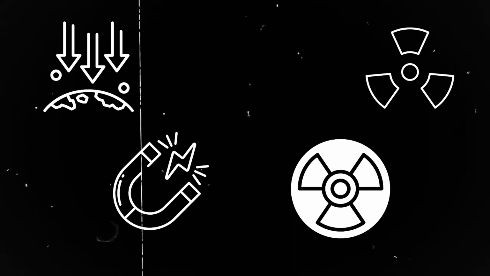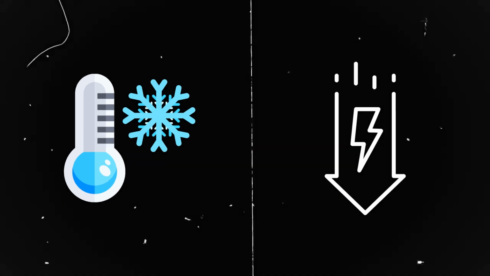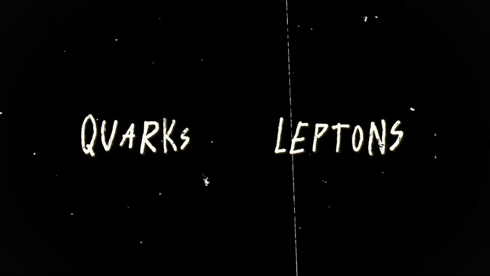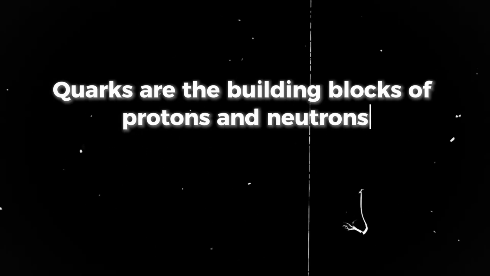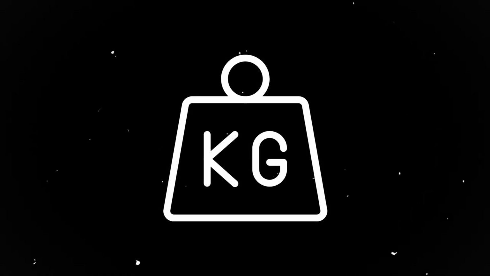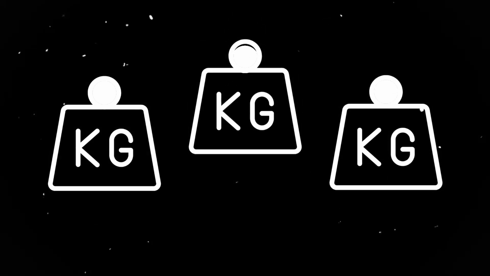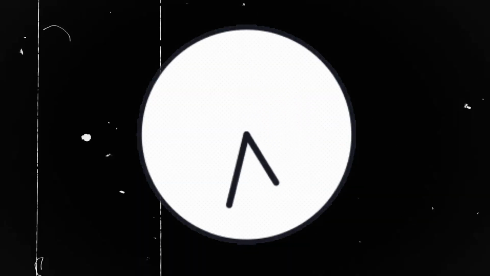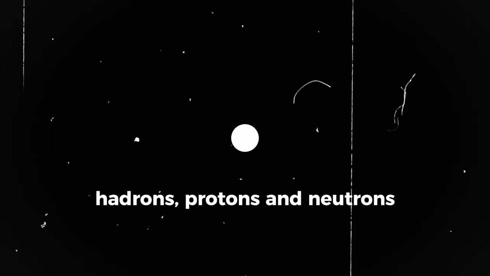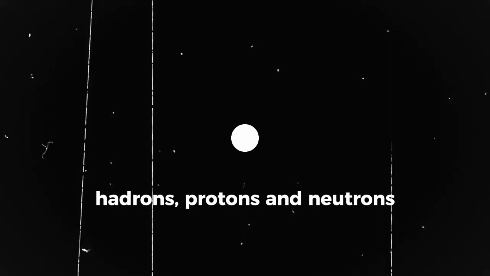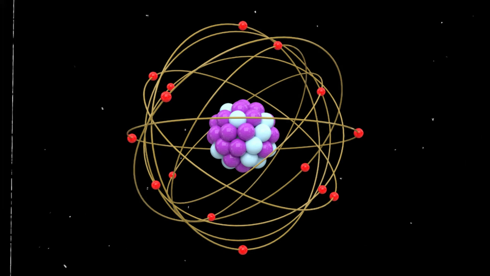As the forces separated, the universe cooled further and energy levels dropped. During this period, fundamental particles such as quarks and leptons began to form. Quarks are the building blocks of protons and neutrons, while leptons include lighter particles like electrons. As the universe cooled, the Higgs field emerged, and particles interacting with Higgs bosons gained mass. This mechanism allowed fundamental particles to acquire mass. A few microseconds after the Big Bang, quarks combined to form hadrons, protons, and neutrons. These particles became the basic building blocks for the nuclei of atoms in the later stages of the universe.